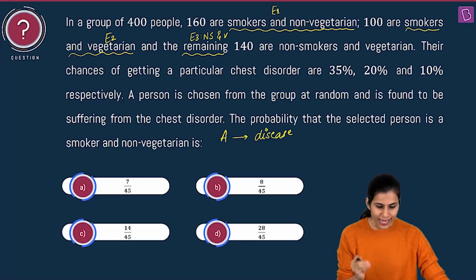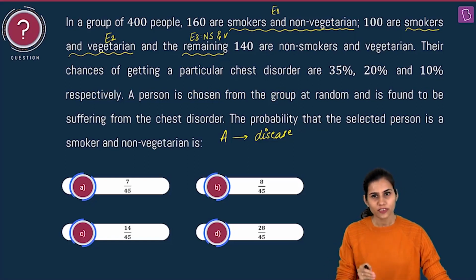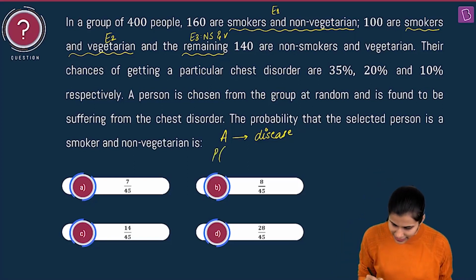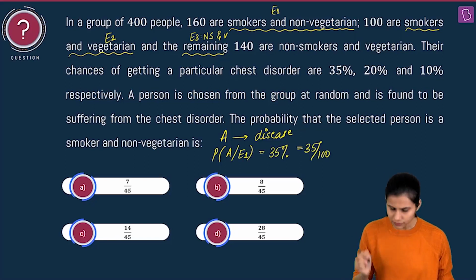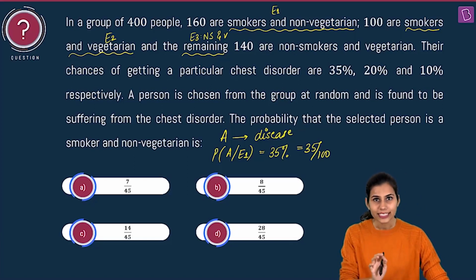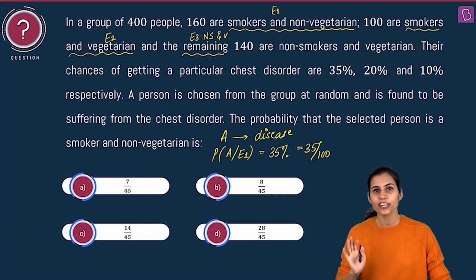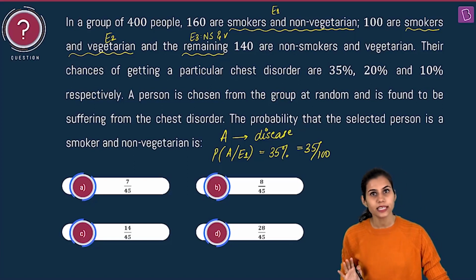So when I'm saying that their chances of getting a particular chest disorder are 35%, 20% and 10% respectively, that simply means that the probability of a diseased person being from the first event is 35%. That is 35 by 100. Do you agree? Probability that a person has the chest disorder and is a smoker and non-vegetarian is 35%.